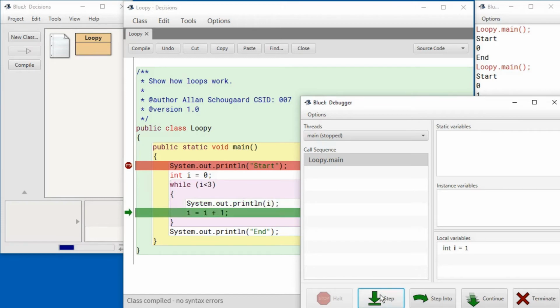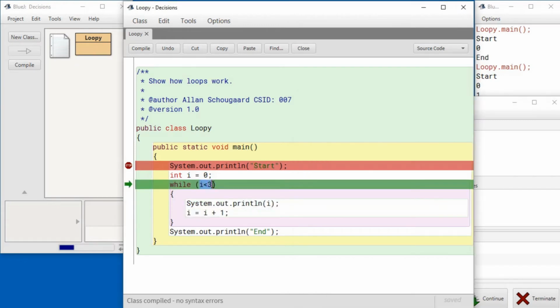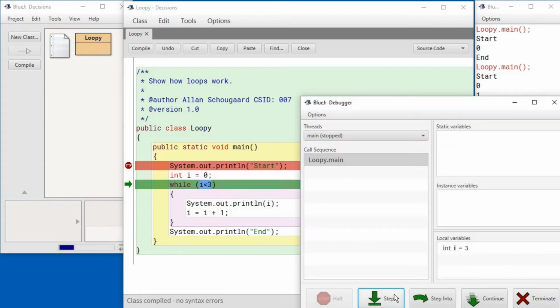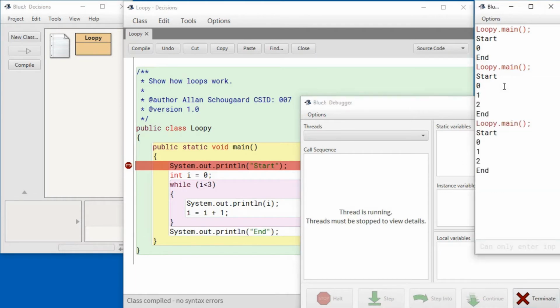And it's going to continue doing that until this condition is no longer true. And since I is now 3, it is no longer true, and we're going to exit the while loop and continue with the statement afterwards, as you can see. So a while loop is really just an if statement that repeats.